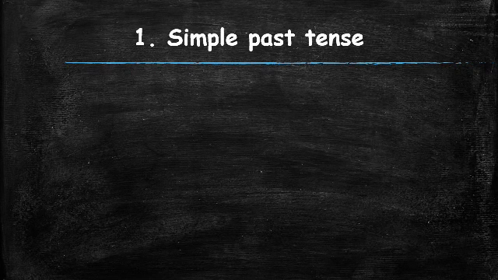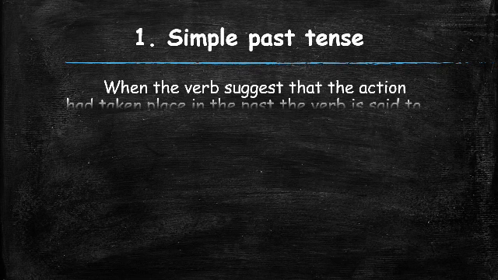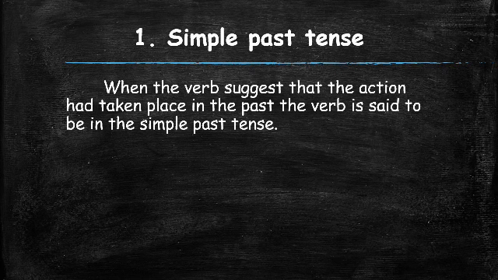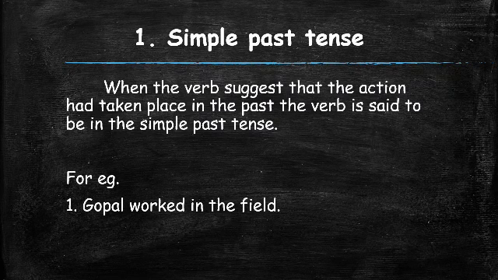Simple past tense. When the verb suggests that the action had taken place in the past, the verb is said to be in the simple past tense. For example, Gopal worked in the field.